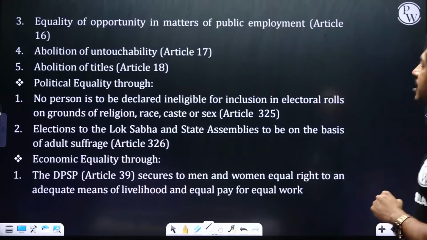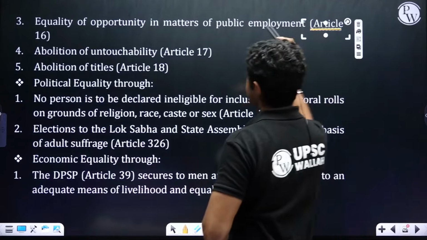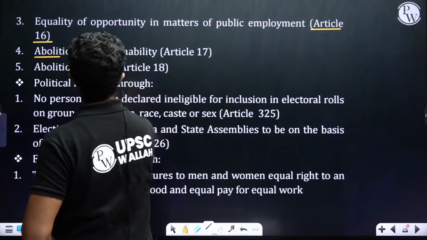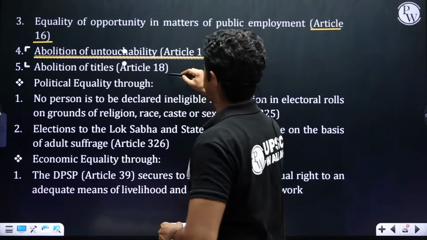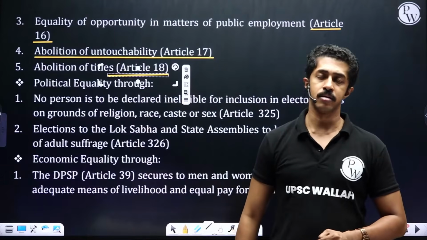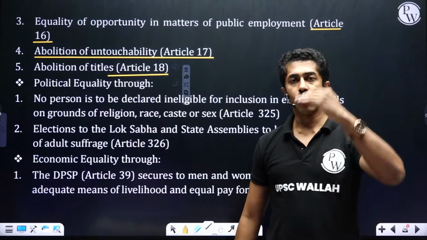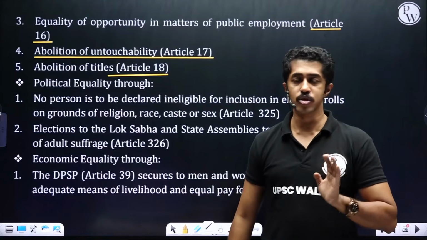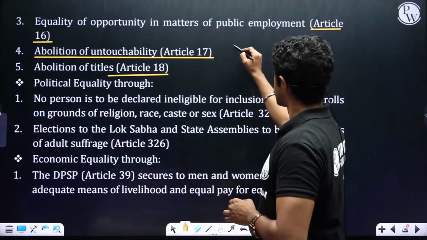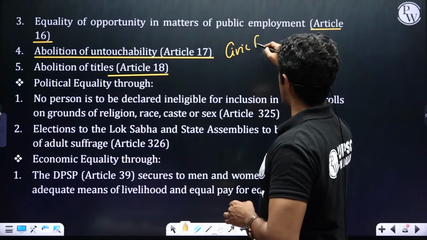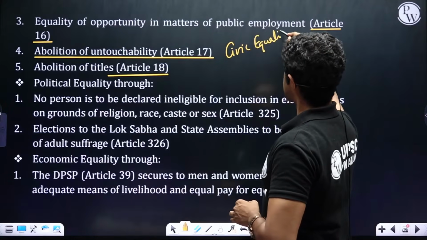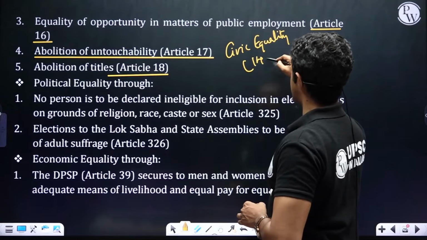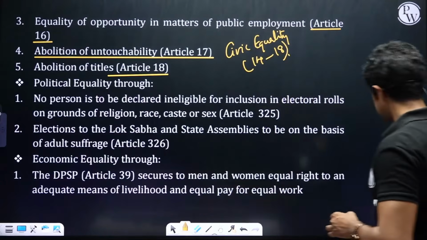Equality of opportunity in matters of public employment, Article 16. Abolition of untouchability, Article 17. Abolition of titles, Article 18. That is, all the 5 right to equality articles, 14 to 18, ensure what? Civic equality. Civic equality through 14 to 18. Clear, people?